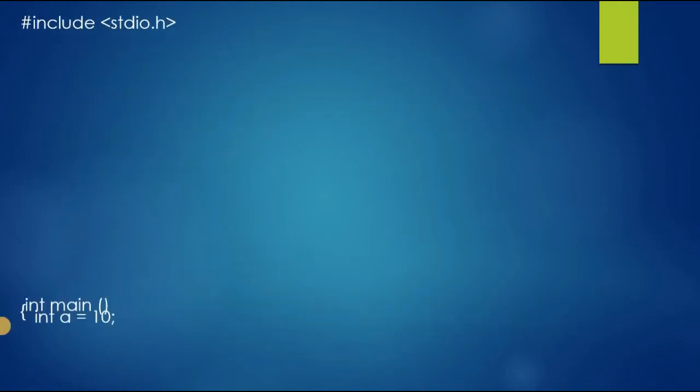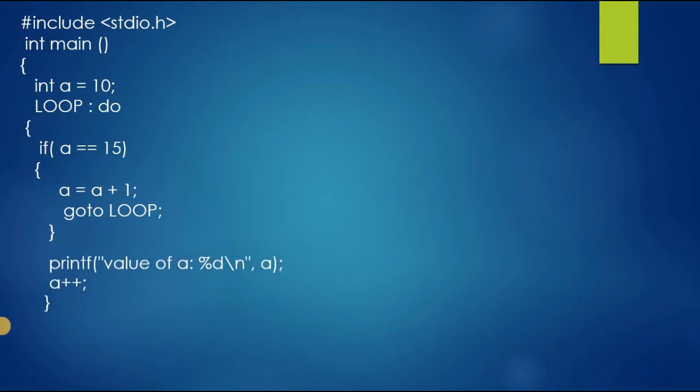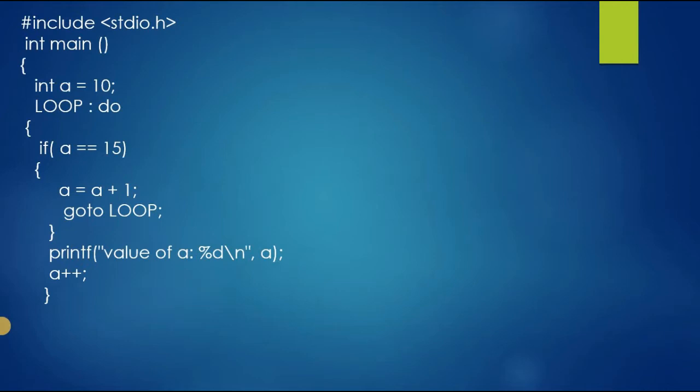Now we will see a program. We declared a preprocessor command, then we declared a main function. Inside the main function we declared an integer variable a equal to 10. Then our loop starts here, a do loop, then we open a bracket. Inside that we gave an if condition, the if statement block came there, we closed the if statement block, then our do loop statement block came, our while condition is given here, then return 0 and we close the main function there.